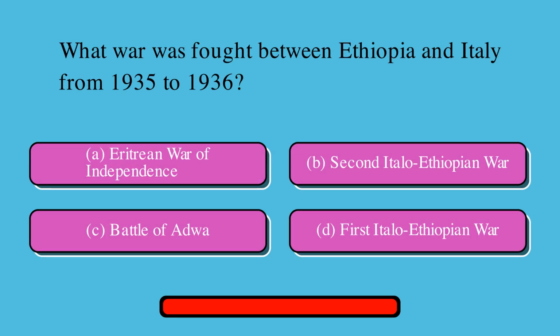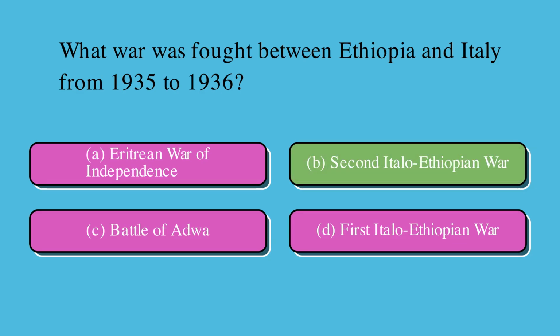What war was fought between Ethiopia and Italy from 1935 to 1936? A, Eritrean War of Independence, or B, Second Italo-Ethiopian War, or C, Battle of Adwa, or D, First Italo-Ethiopian War? Correct answer is B, Second Italo-Ethiopian War.